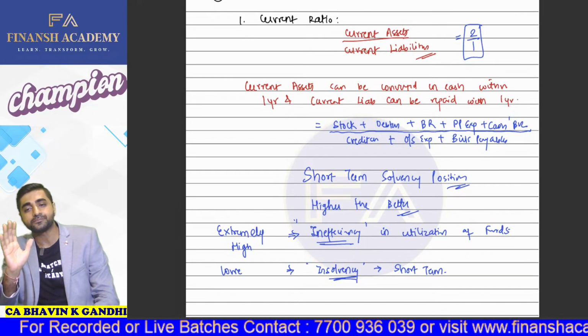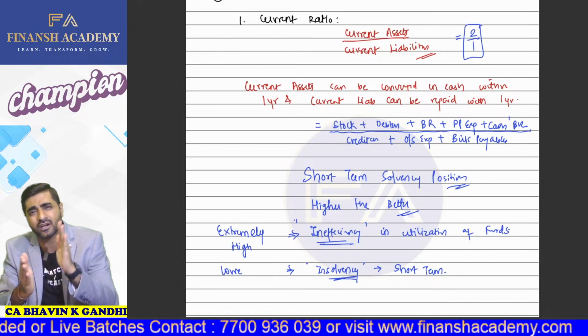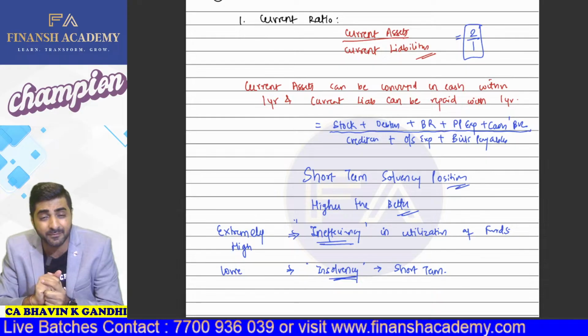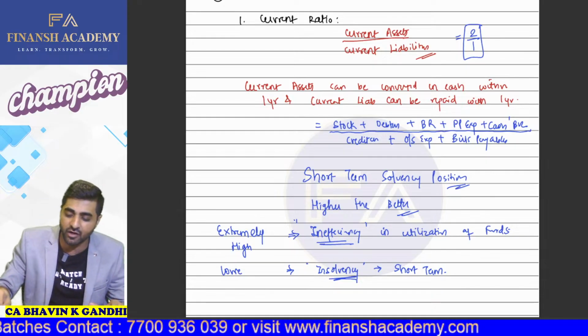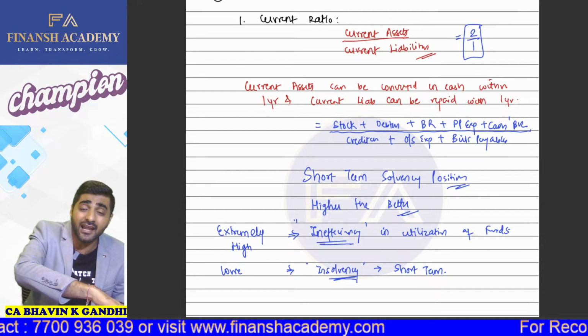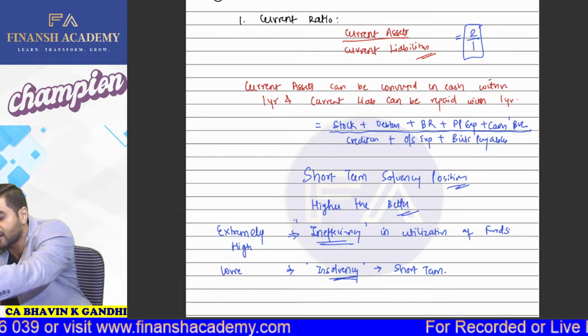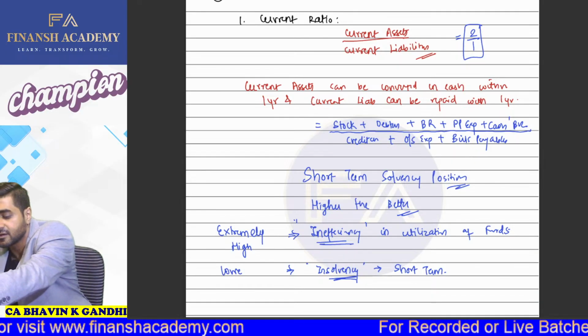So current ratio actually has your current assets upon your current liabilities. What are current assets? The assets which can be converted into cash within the period of 1 year. What are your current liabilities? The liabilities which can be repaid within the period of 1 year. So those are actually called your current liabilities. Yes or no? Yes, sir.